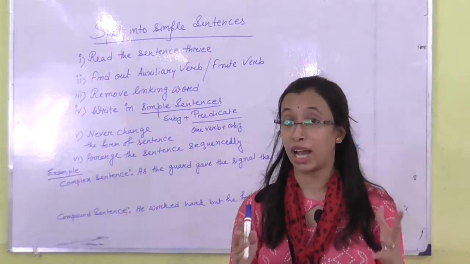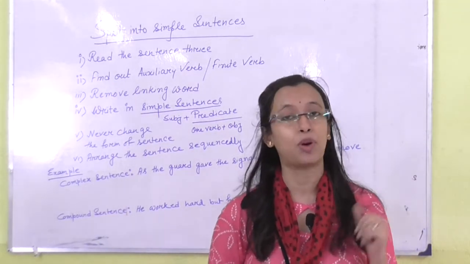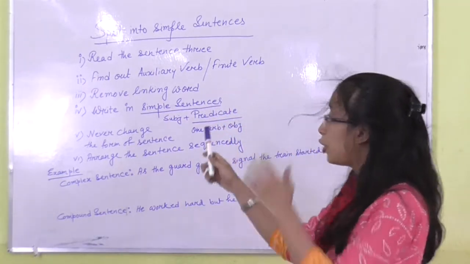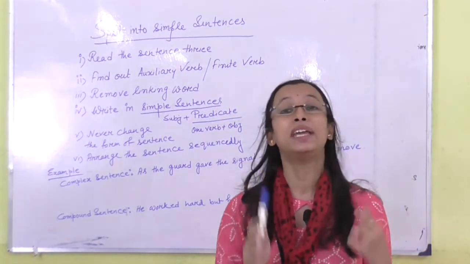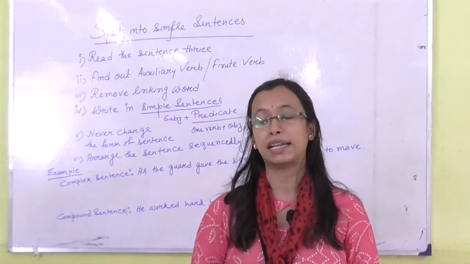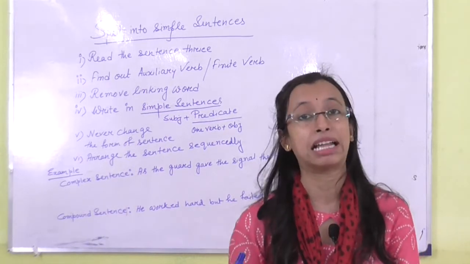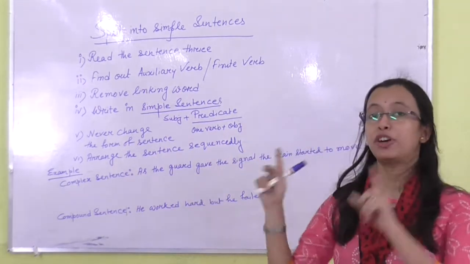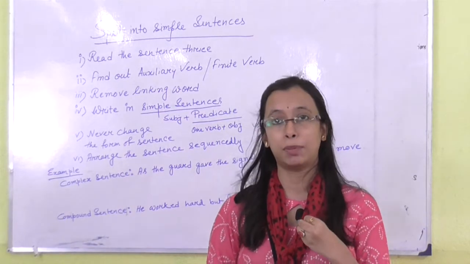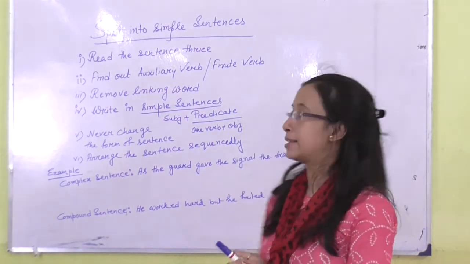Then you can ask me why thrice? Why don't I use once? Why don't I use twice? Why am I using the word thrice? Because at first you need to understand the meaning of the sentence. If you don't understand the meaning of the sentence, it becomes very hard to split it. So at first we read the sentence to gain knowledge of the meaning.